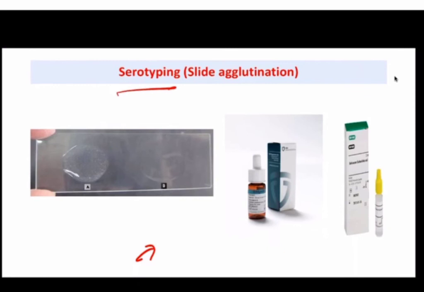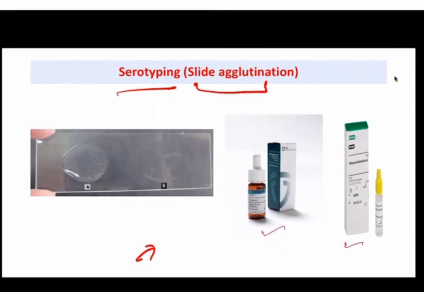So we can basically do serotyping to identify the particular bacteria causing the disease. The practical utility and application of serotyping is greater because we can do it simply in the lab. They are not cumbersome. So for Shigella, enteropathogenic E. coli or enterohemorrhagic E. coli, and Vibrio, we do slide agglutination. We have commercial kits available.